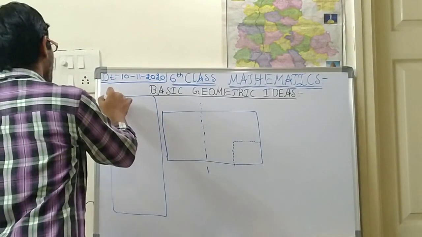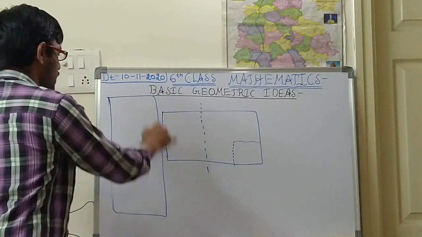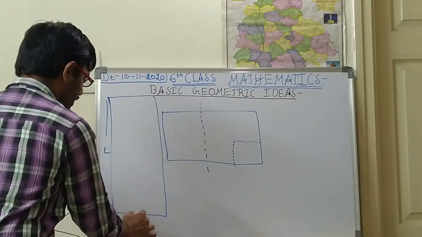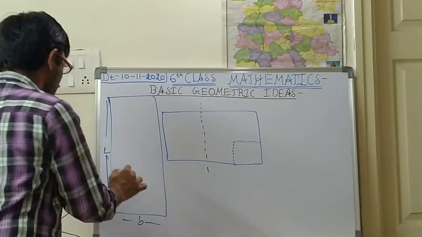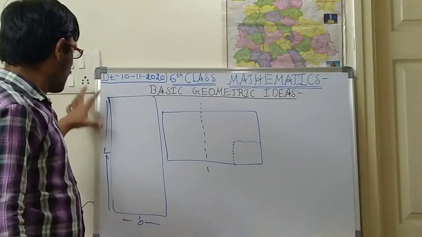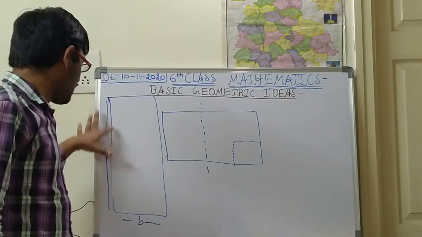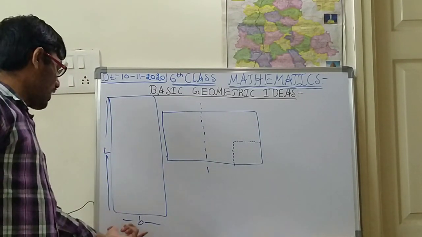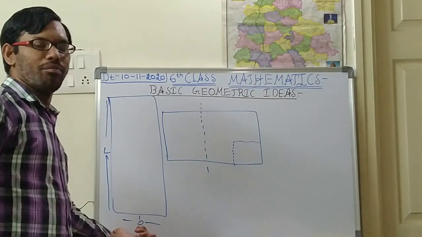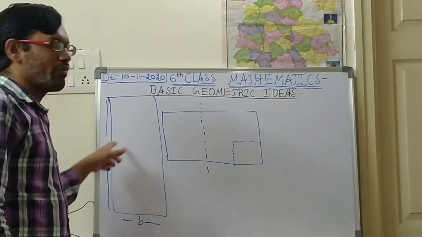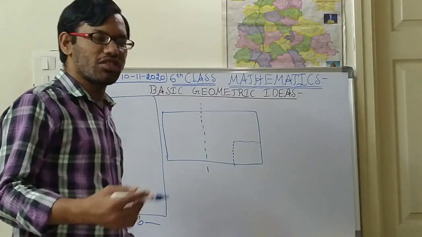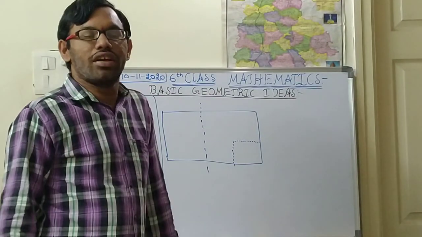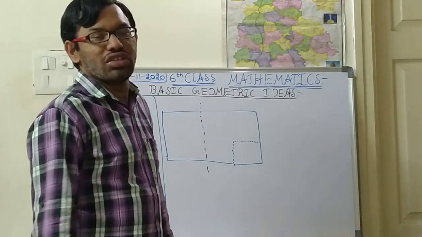Rectangular shape means the length is more than the breadth. The greater distance is the length, and the shortest distance is the breadth. Like this the fridge will be there. There will be square books, rectangular books, and papers also are the same.